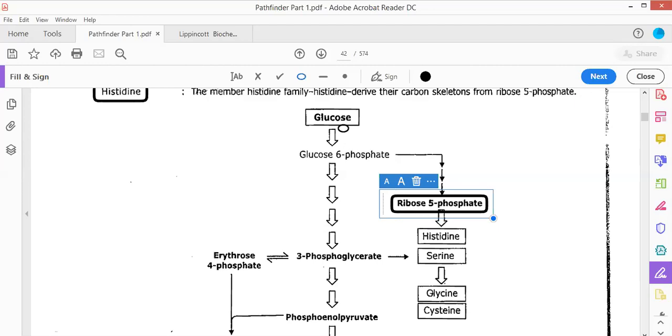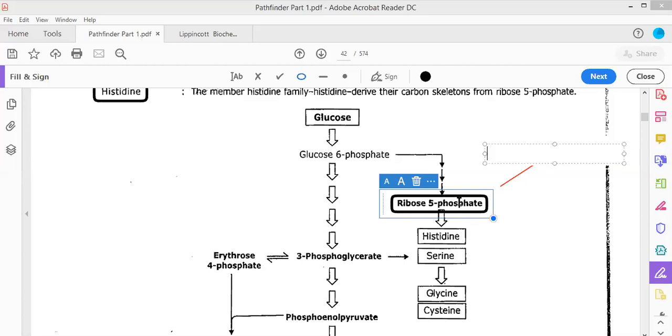If you remember the nucleic acid lecture that I took of you all, then you must remember that this ribose 5 phosphate was a precursor of a chemical compound. Can you guess which chemical compound was being formed from this ribose 5 phosphate?